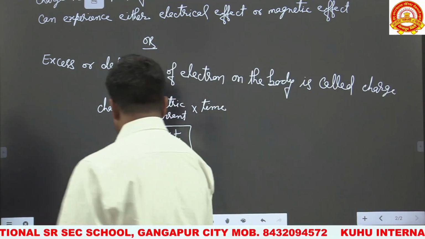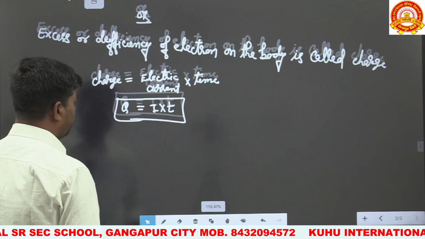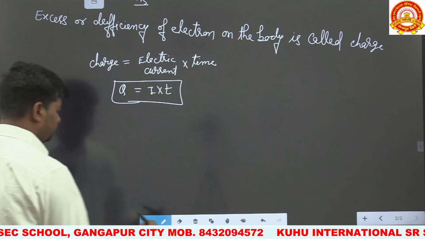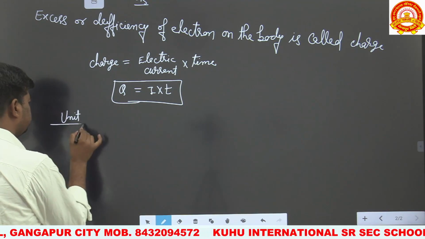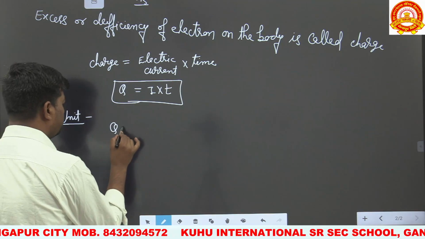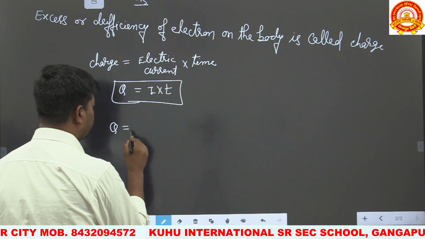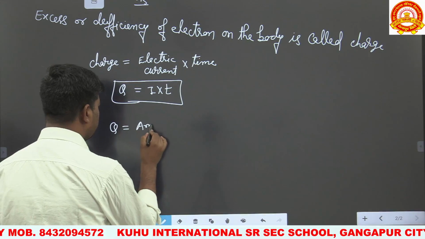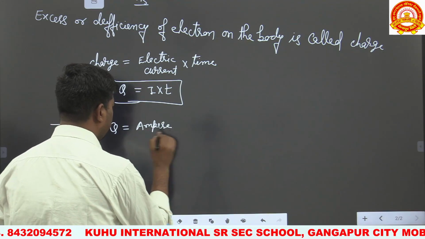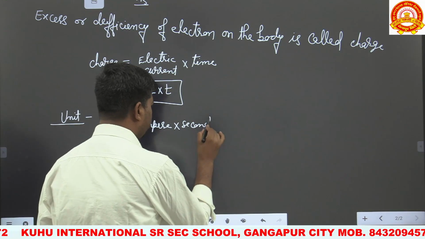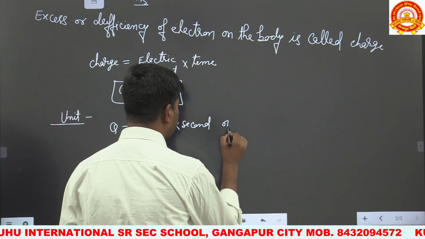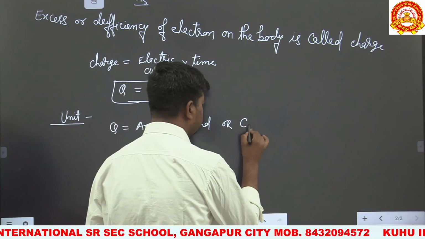Now what is the unit of charge? The unit of current is ampere, and the unit of time is second. So ampere into second, which is also called coulomb, in the SI system.